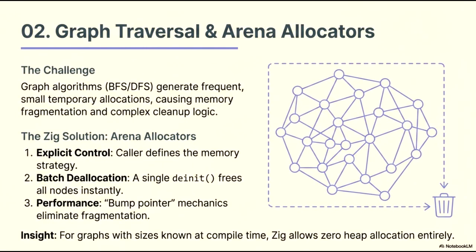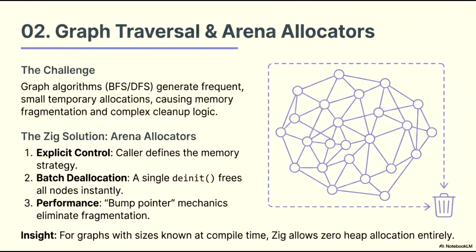Moving to the next topic, let's examine graph traversal and the utility of arena allocators. The primary challenge with graph algorithms like BFS and DFS is that they generate frequent, small, temporary allocations. In many languages, this results in memory fragmentation and requires complex cleanup logic. Zig addresses this through arena allocators.